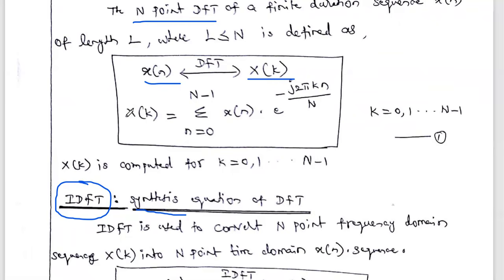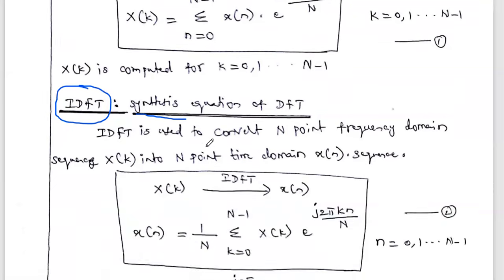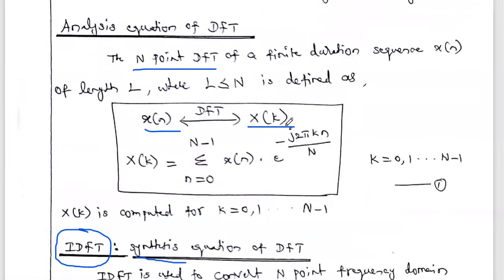By N number of outputs, first we have to find for k equal to 0, x of 0, one output. Similarly, if we put k equal to 1, we will get x of 1, another output. All discrete outputs. So for k between 0 to N minus 1, we get N samples. So this is the DFT formula: capital X of k equals summation n equals 0 to N minus 1, x of n, e power minus j 2 pi k n divided by N. This is the formula, and this equation is called the analysis equation of the DFT.